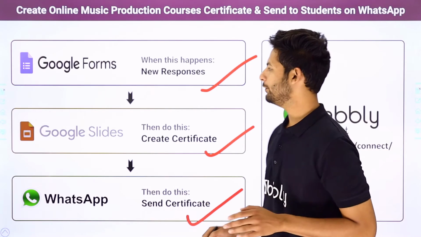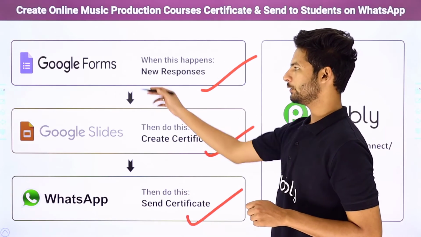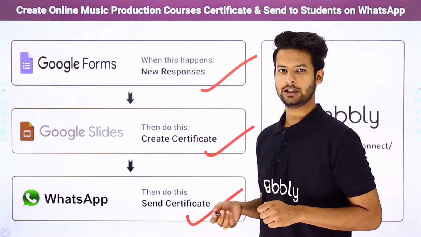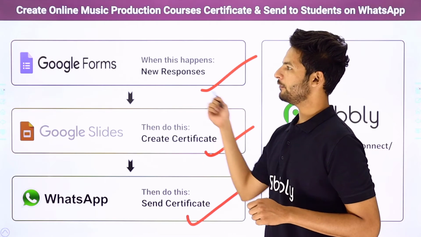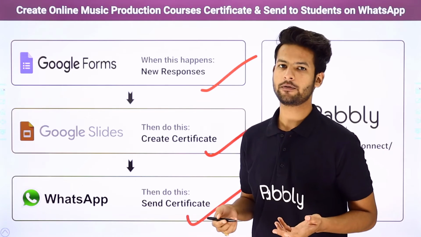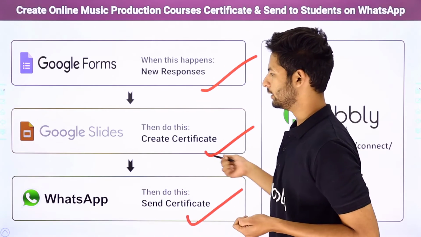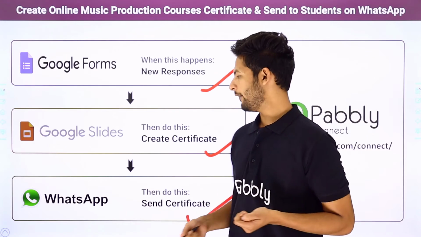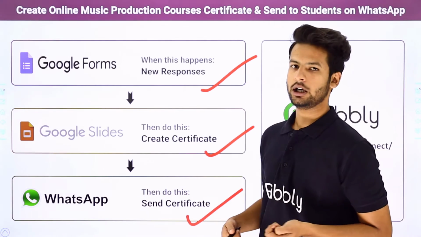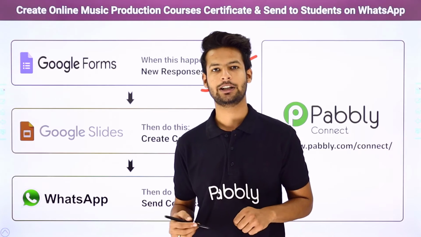So for this, I have used three applications here. First, Google Forms to create online forms, okay? Here I have used Google Forms, but you can use any other platform like Pabbly Form Builder, Jotform, Paperform, etc. Then I have used Google Slides to create certificates. And finally, I have used WhatsApp. It's a famous chatting app to send the certificates.